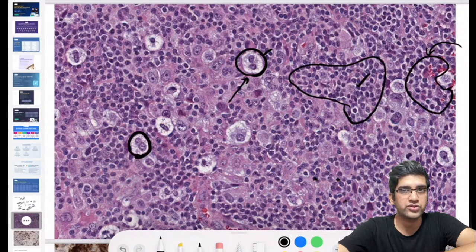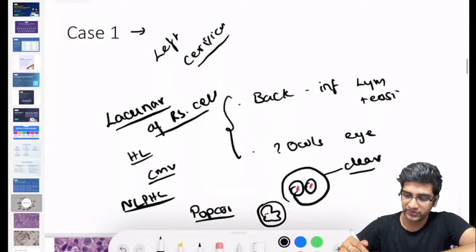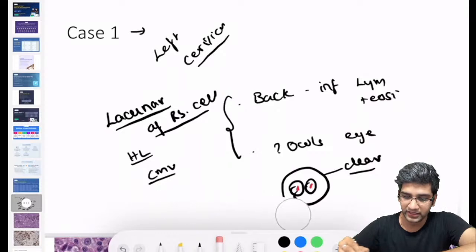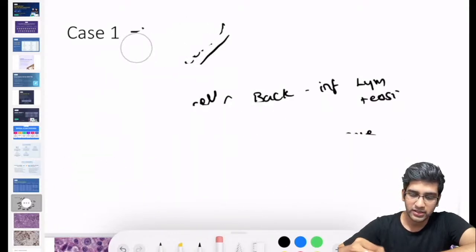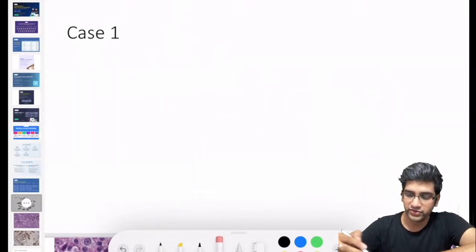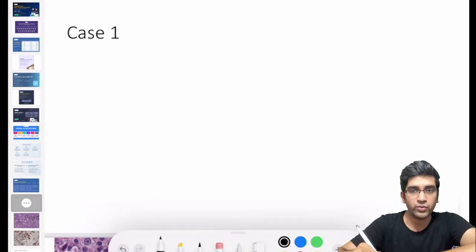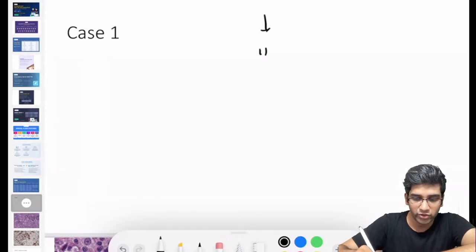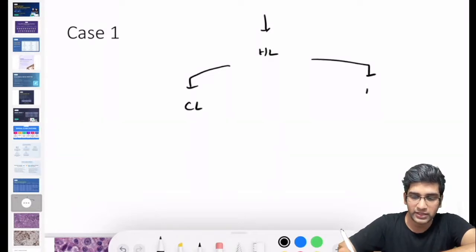You have to diagnose a classical variant of a Hodgkin's lymphoma. There are two IHCs which are a must to diagnose classical variant of Hodgkin's lymphoma. Perfect, Saloni. I'm going to think of CD15 and CD30, right? Great. See, when it comes to immunohistochemistry, the first few things you have to remember is I have to identify what type of lymphoma it is first. For a Hodgkin's lymphoma, I have two broad variants: classical Hodgkin's lymphoma and nodular lymphocyte predominant Hodgkin's lymphoma.